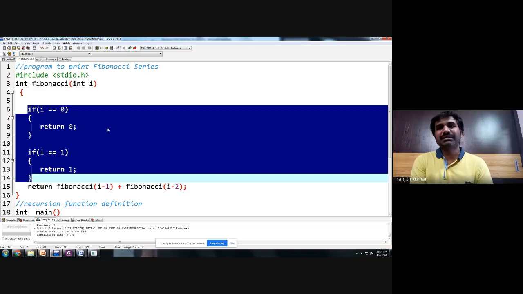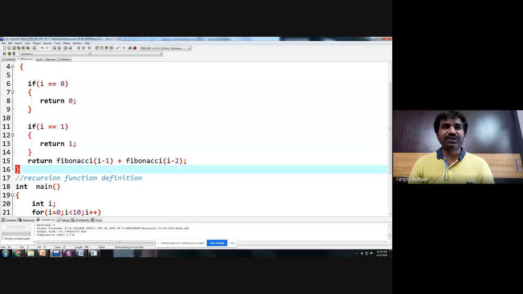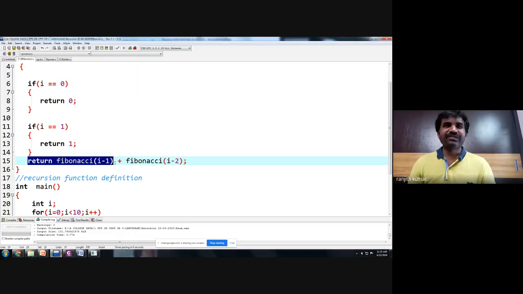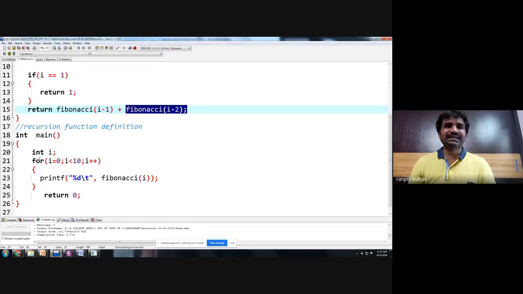If the entered number is 1, we return the value 1. If the number is greater than 1, we return Fibonacci of I minus 1 plus Fibonacci of I minus 2, after the if block.